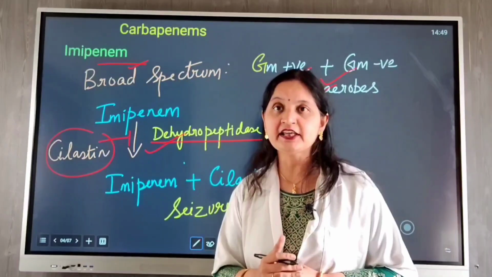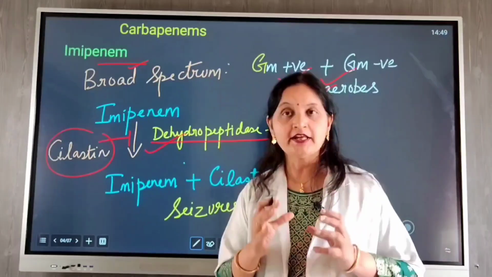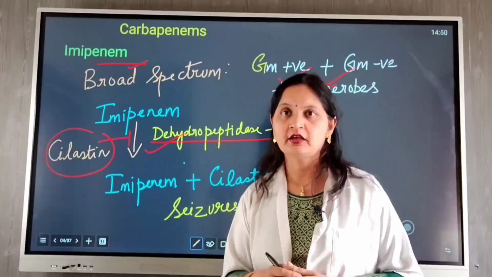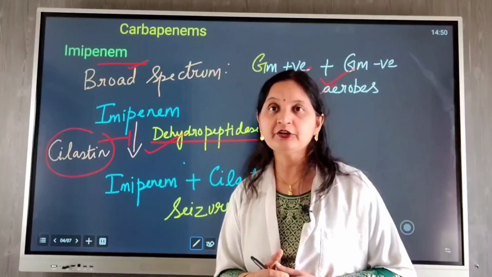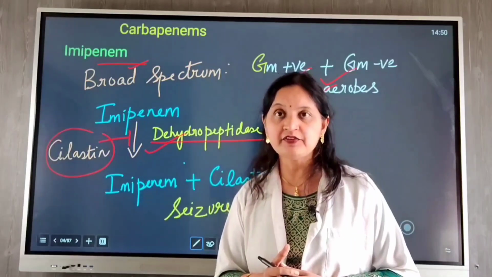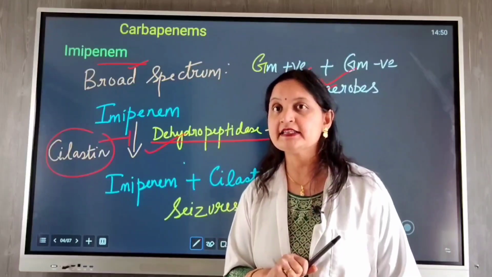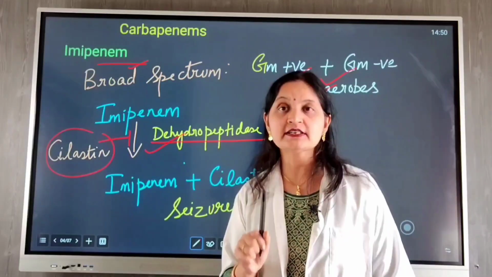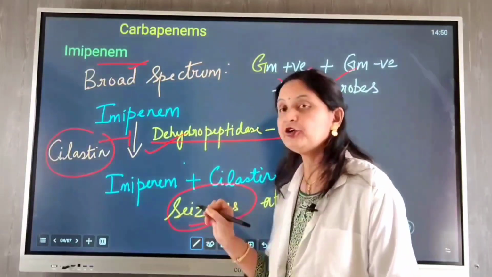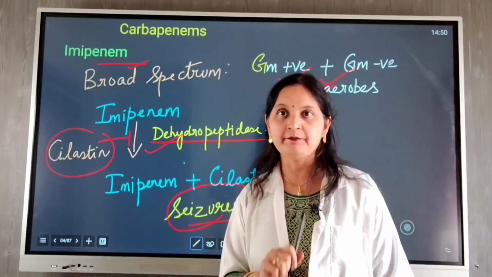It inhibits the degradation of imipenem, thus prolonging its duration of action, and is useful for treating serious complicated gram-negative infections. Now, some of the side effects that are related to imipenem use are diarrhea, nausea, rash, hypersensitivity reactions. But a specific side effect that needs to be kept in mind is that imipenem at high doses can induce seizures. Therefore, caution is necessary with the use of imipenem.